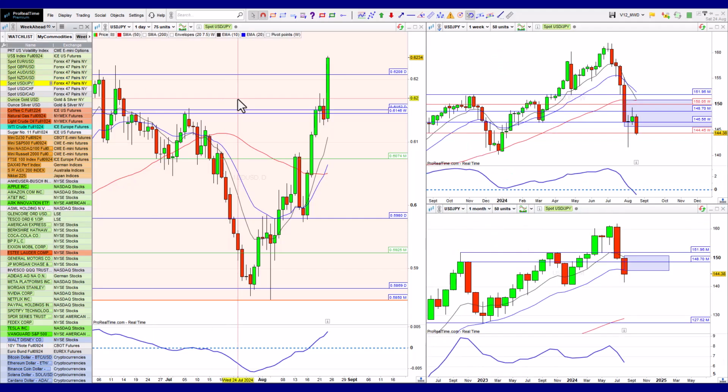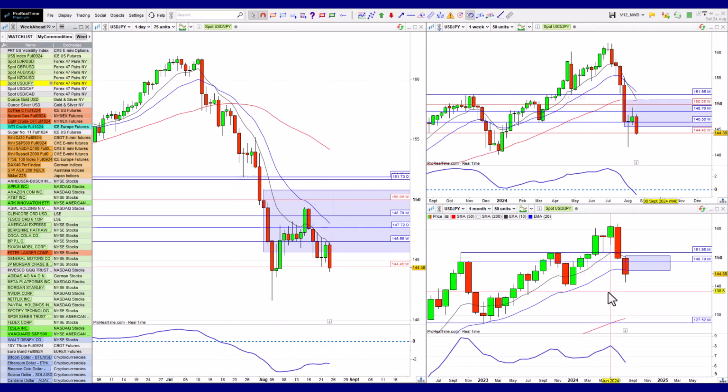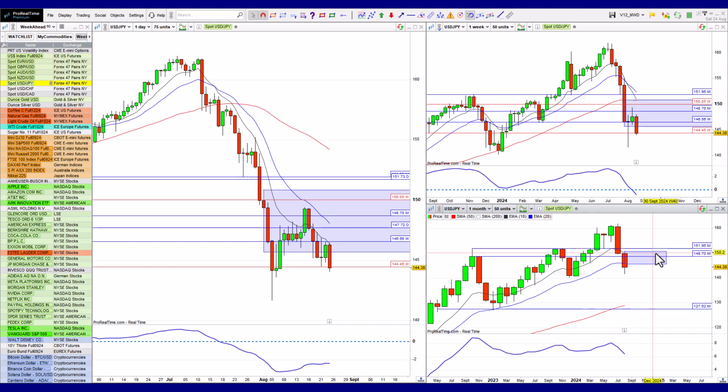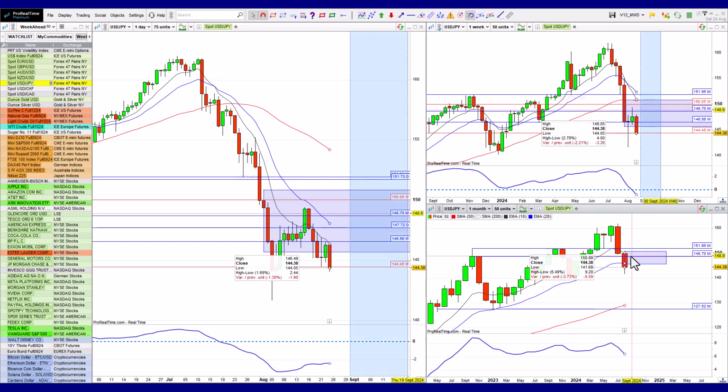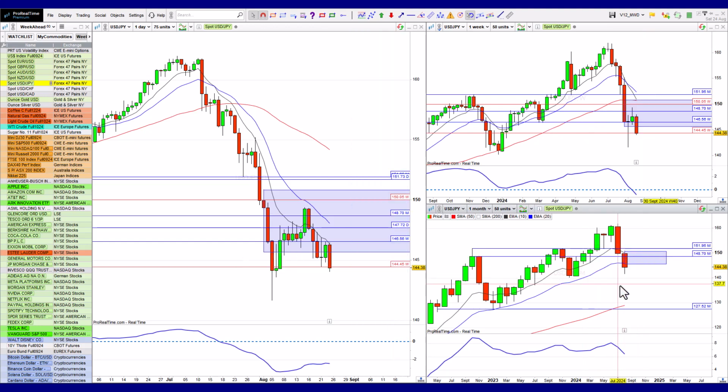Let's have a look at dollar yen. So dollar yen continuing to go down. So I think last week I spoke about the idea that we know the Bank of Japan actually does want to change this. They've been talking about 150 being their upper limit for a while, and we could see that change is now starting to reflect itself. So for the time being, my expectation is that dollar yen will continue to the downside.